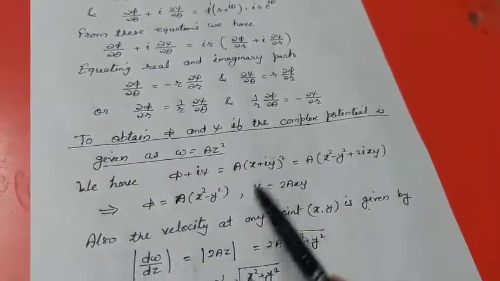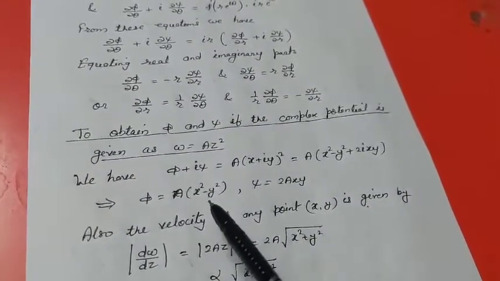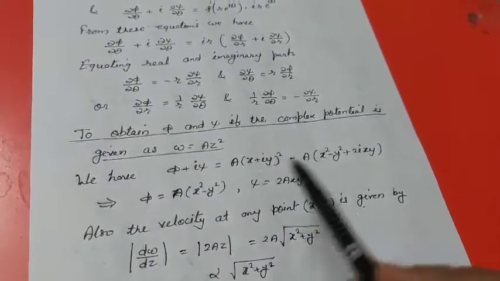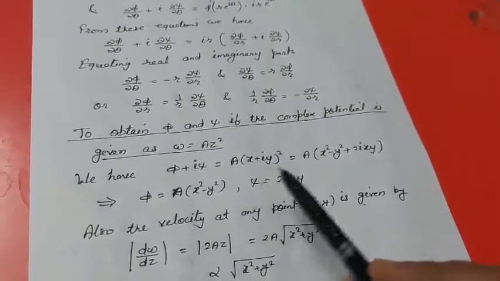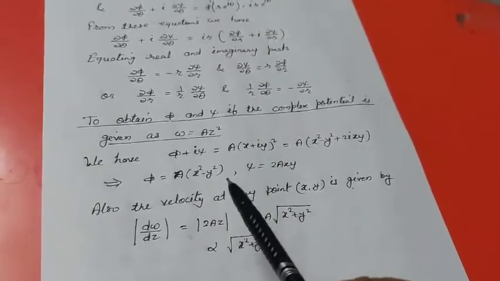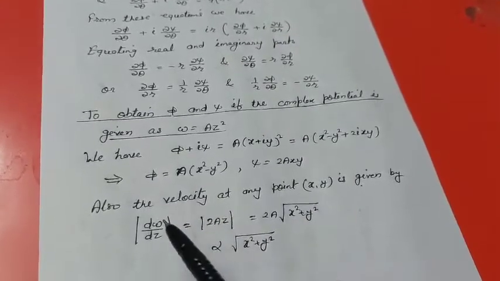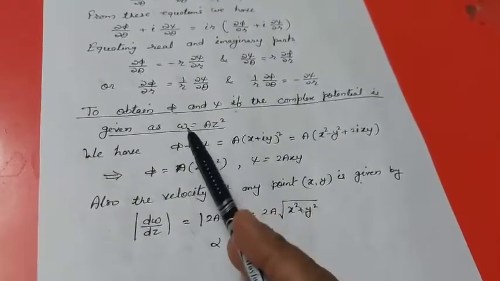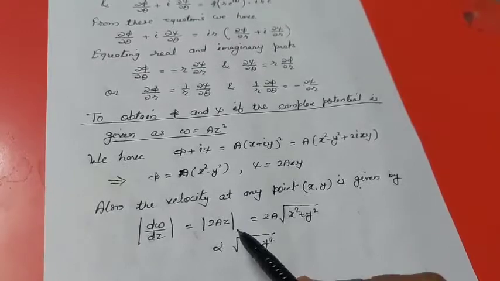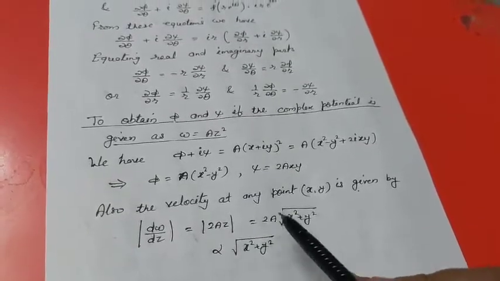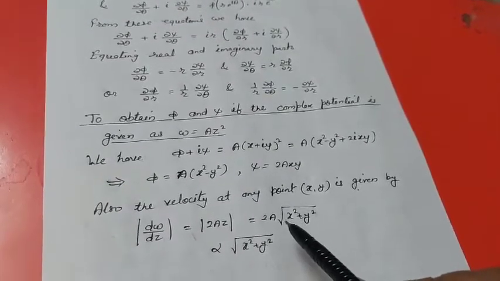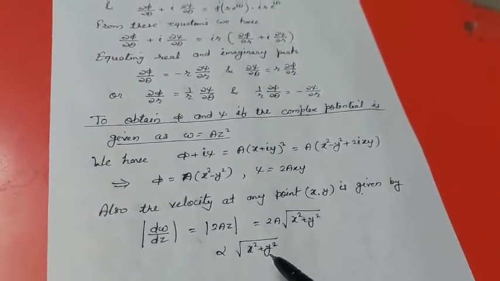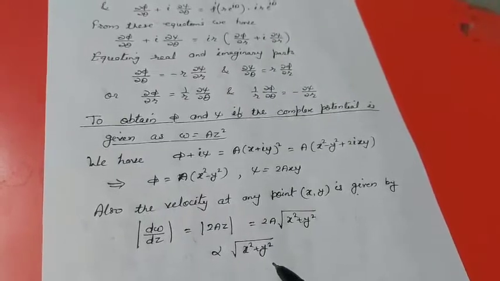Now equating real and imaginary parts, we get phi is equal to a into x square minus y square and psi is equal to 2a xy. So these are the values of phi and psi. Now the velocity at any point x y is given by modulus of dw by dz. So when we differentiate this with respect to z, we have 2az, so this is modulus of 2az, and this can be written down as 2a root of x square plus y square. So this is proportional to root of x square plus y square,